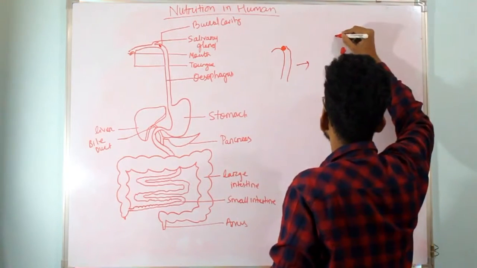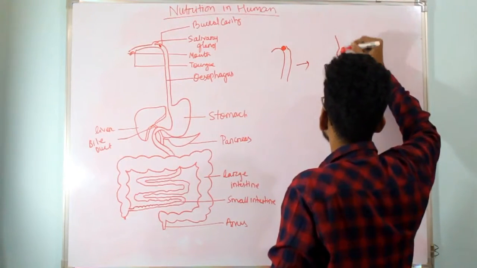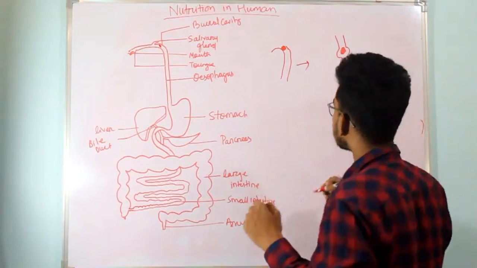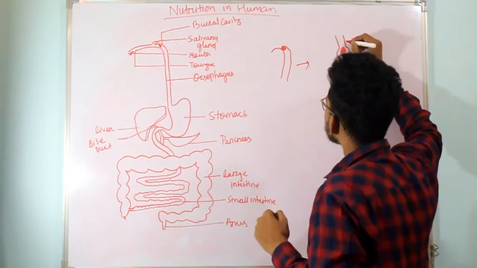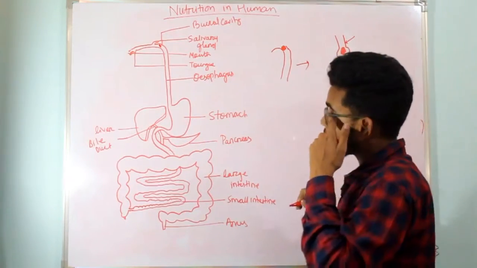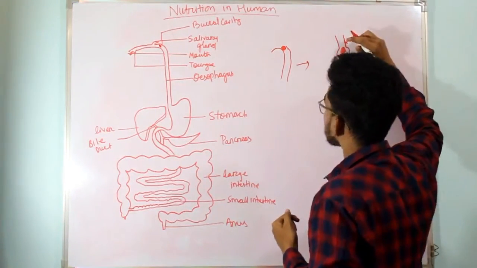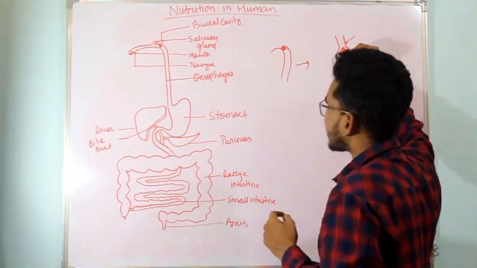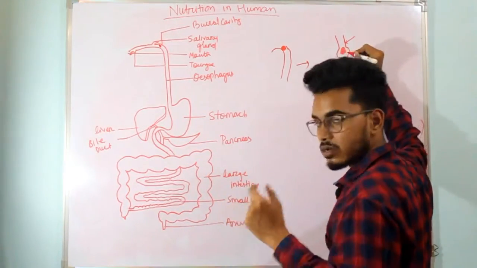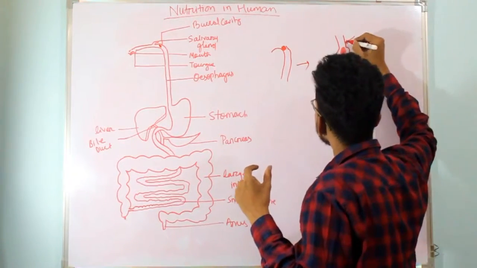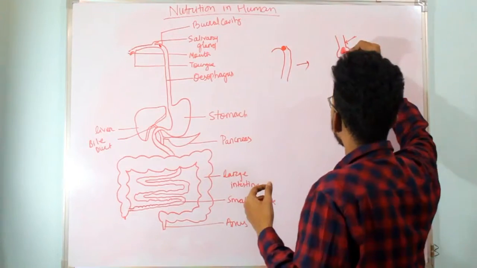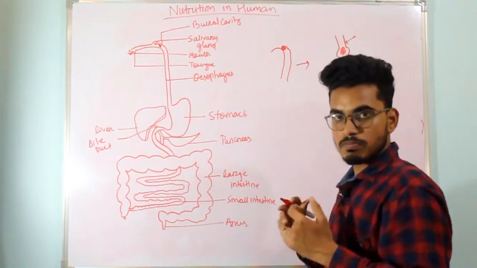The structure of the muscles will be somewhere in this way. This muscular food pipe tightly holds the food particle.